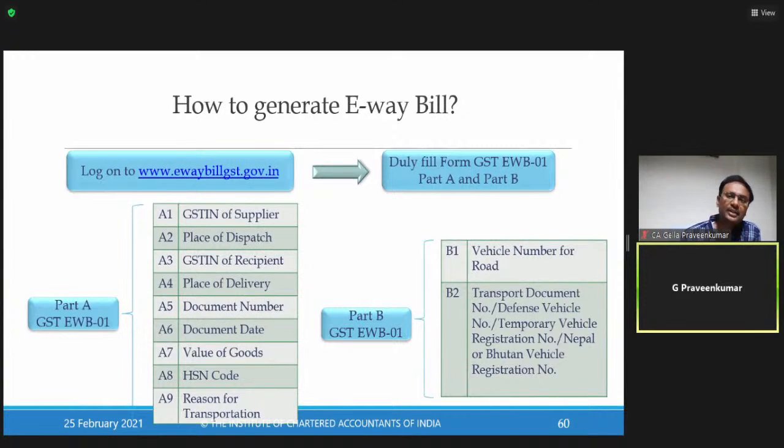Now, under GST, all the transporters have an option to register themselves with a transporter ID. Why? These are the people who carry this e-way bill, and if there is a transport vehicle damage or breakdown, when the goods are moved from one vehicle to another vehicle, this part B, vehicle number, has to be updated. So for that purpose, every transporter will be assigned a transport identity number that can be used for the purpose of your e-way bill generation. Part A, basic information of documents. Part B, vehicle related details.